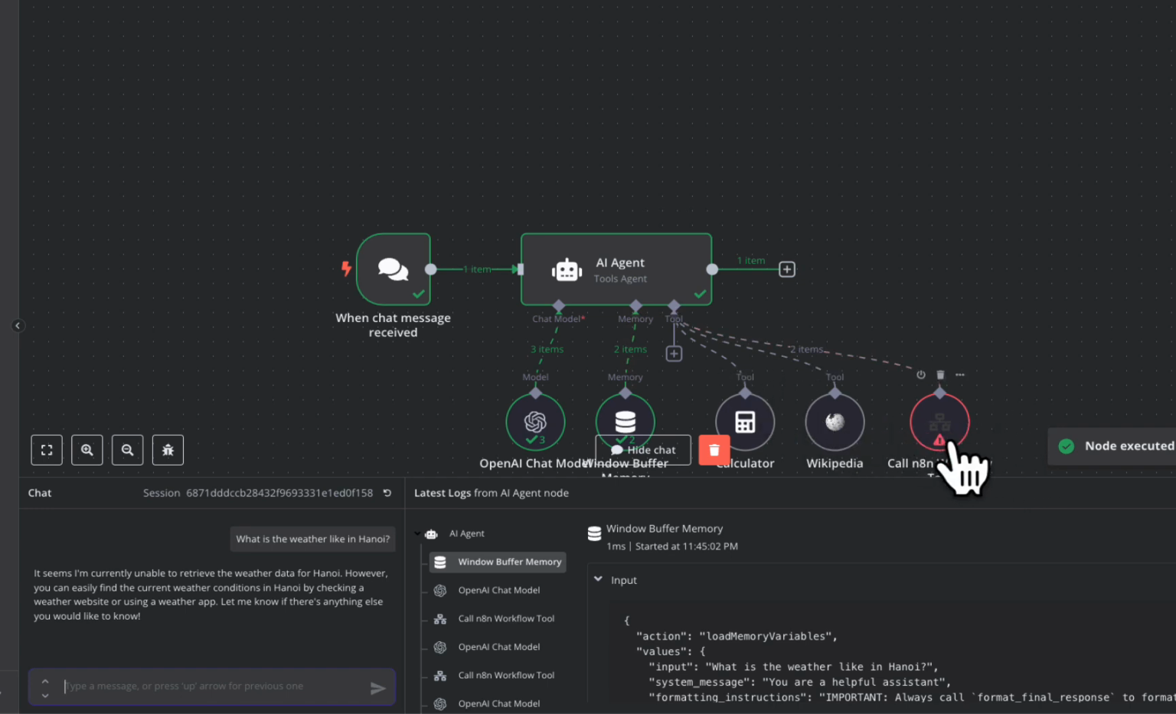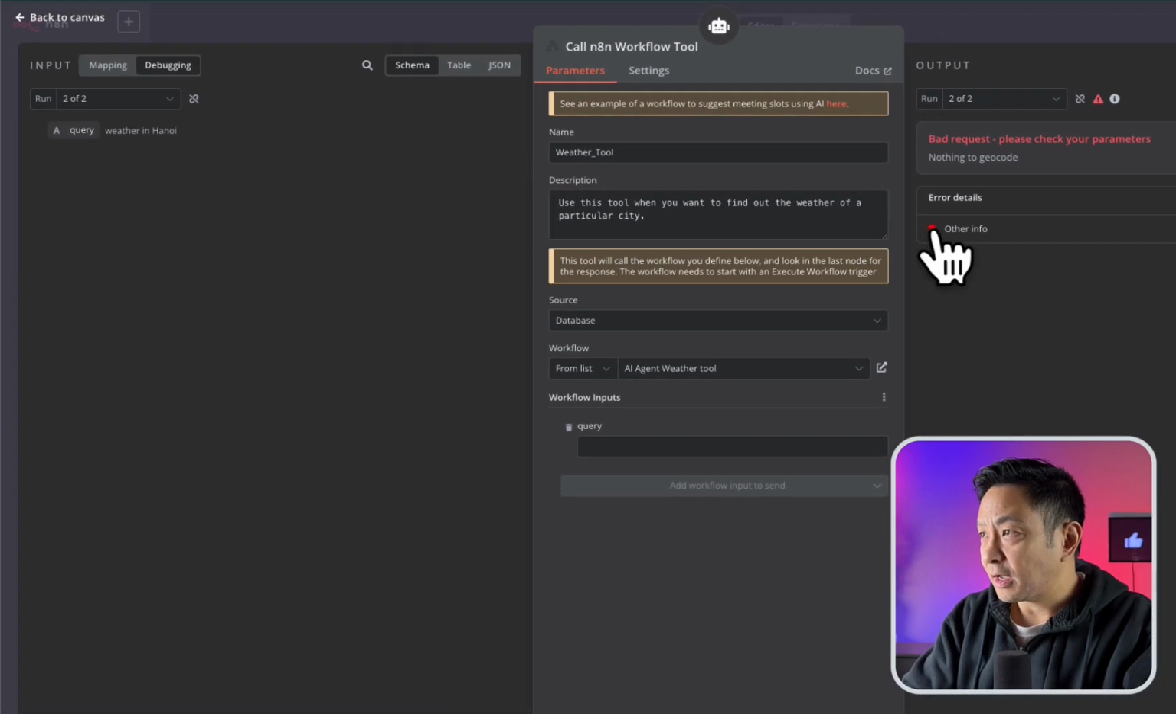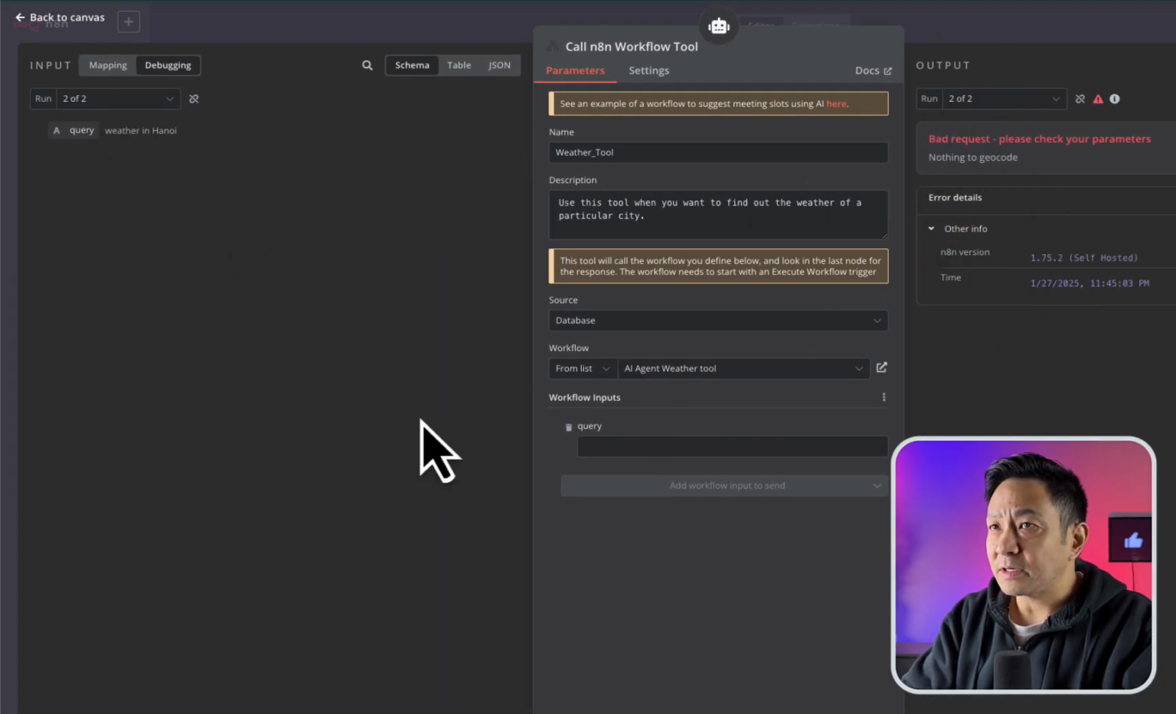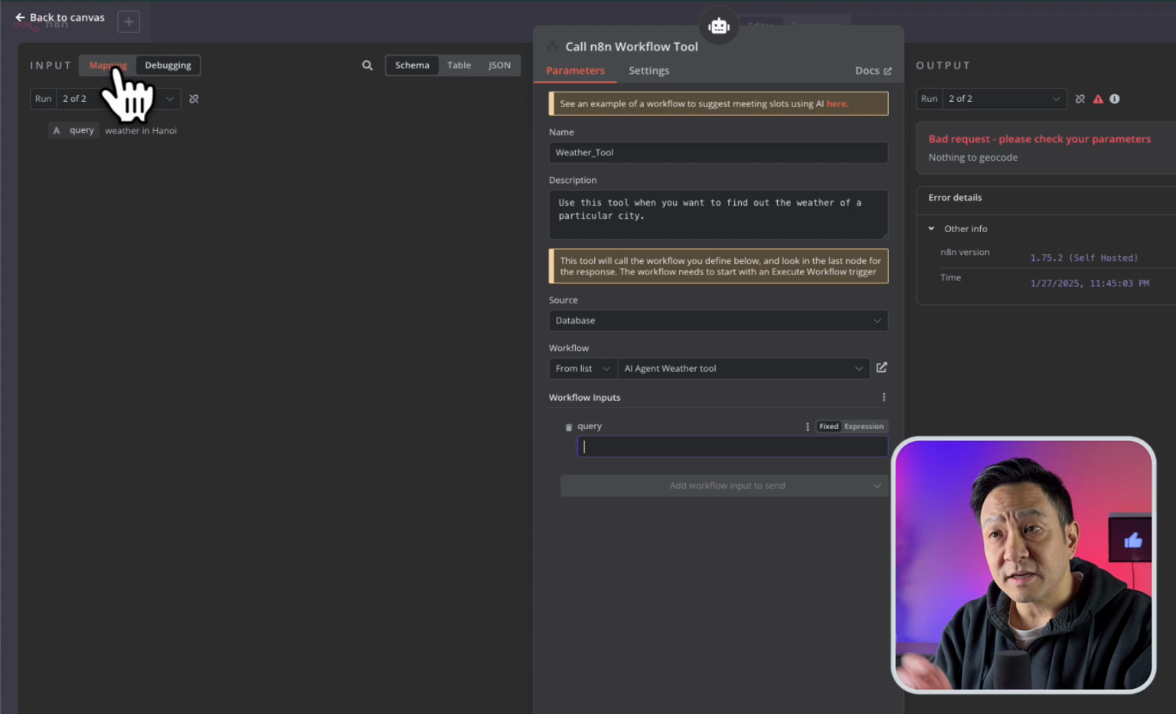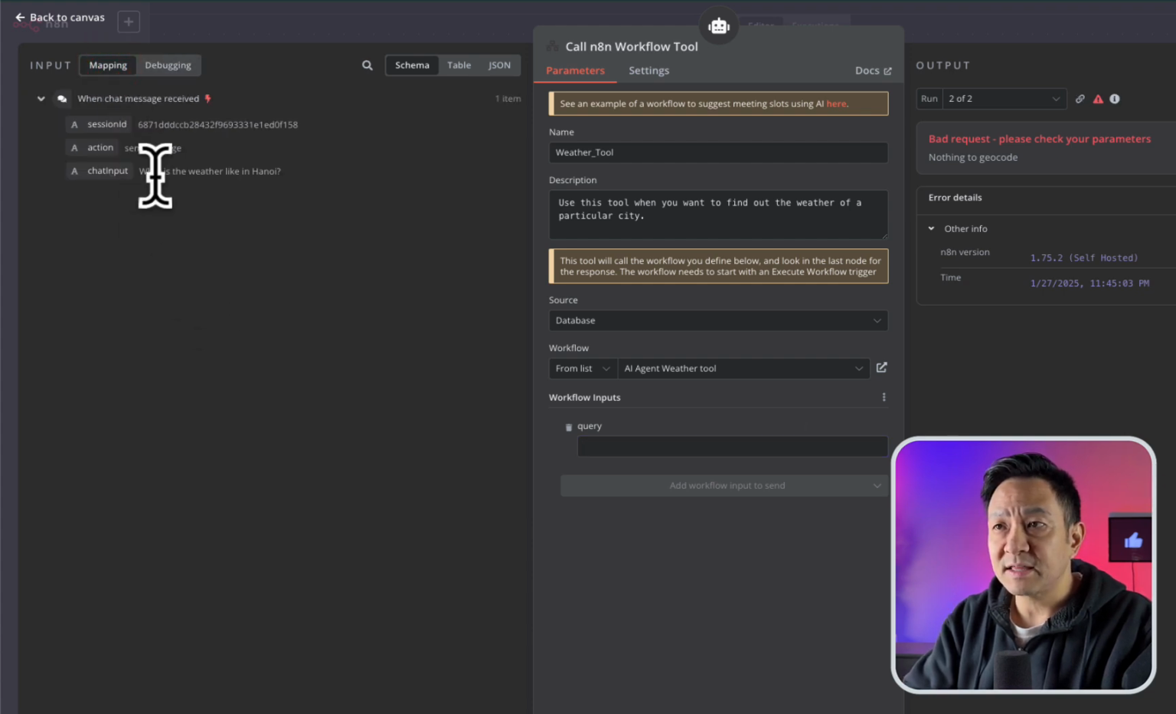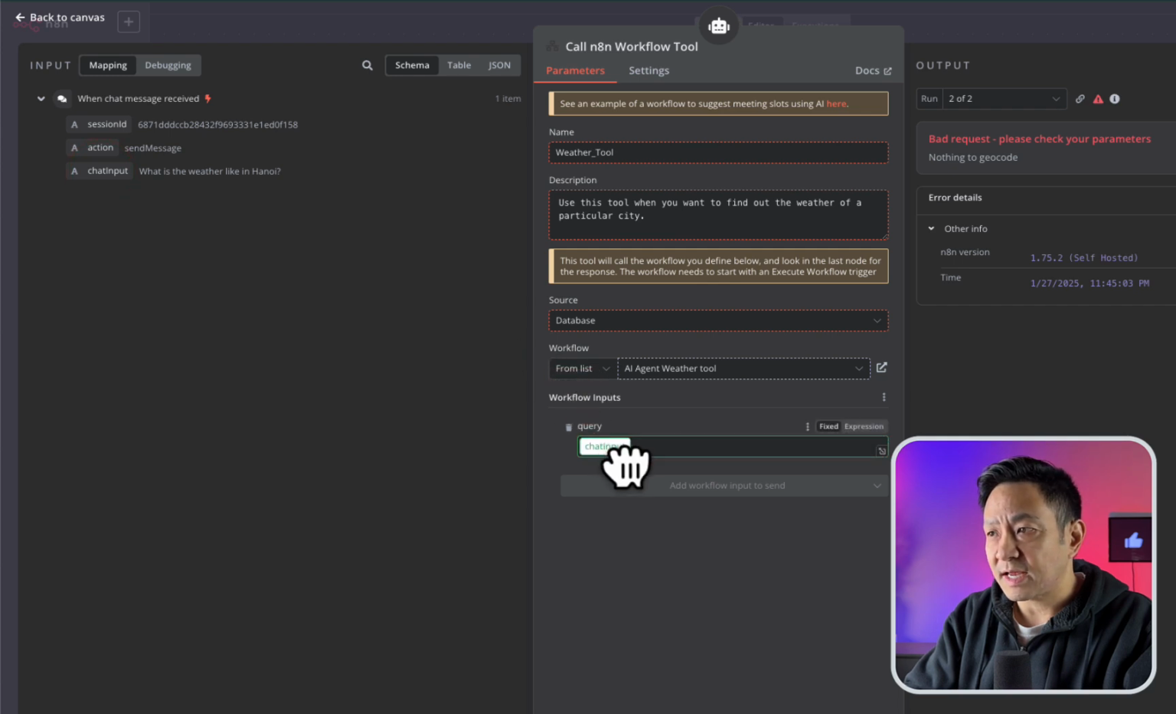But there is an error that comes up for this weather tool. If I double click here, the error is nothing to geocode. The reason why it failed is because I didn't specify what the query is, what it should be sending to that workflow. If I go back to the mapping, I can see that my question here is labeled as chat input, and I wrote, what is the weather like in Hanoi? So this is what I want to send to the weather tool.